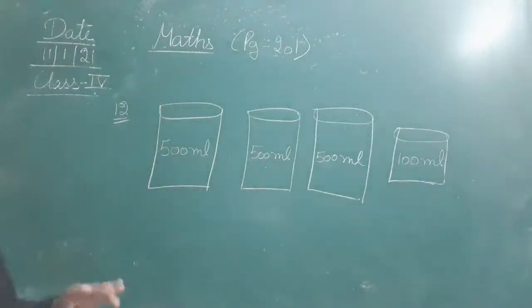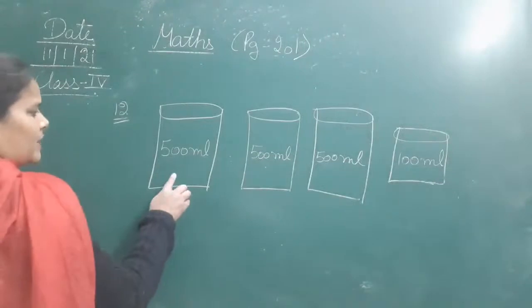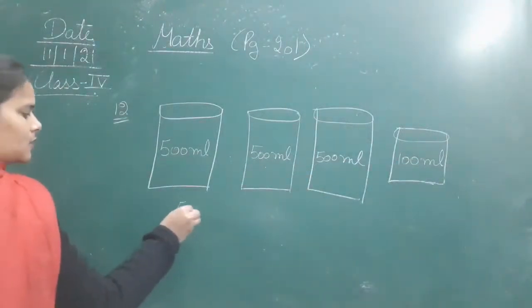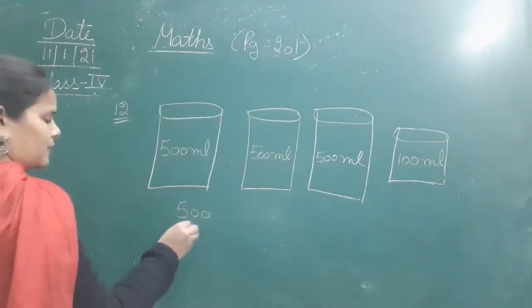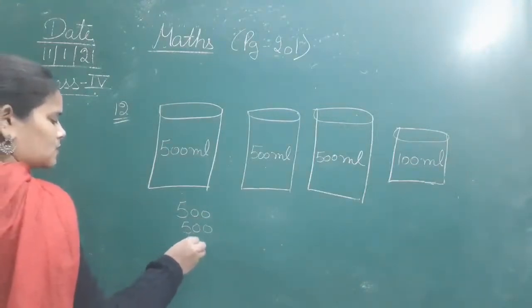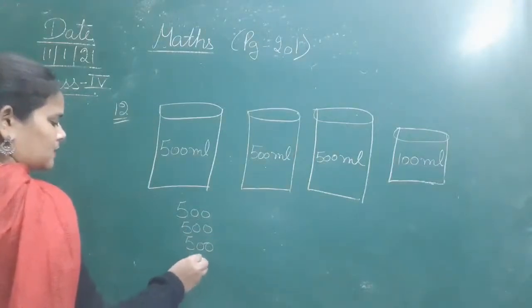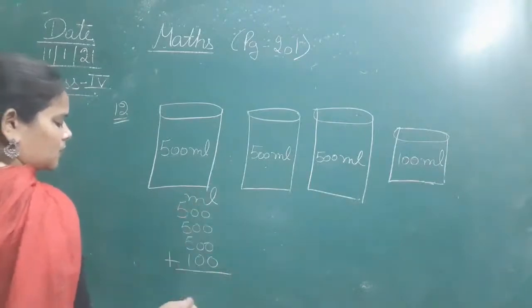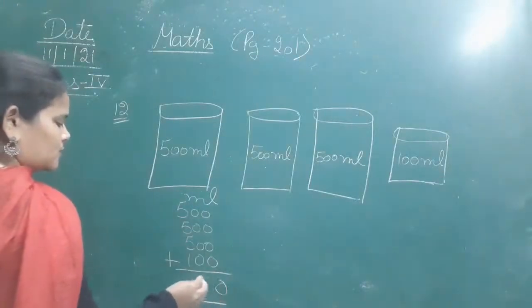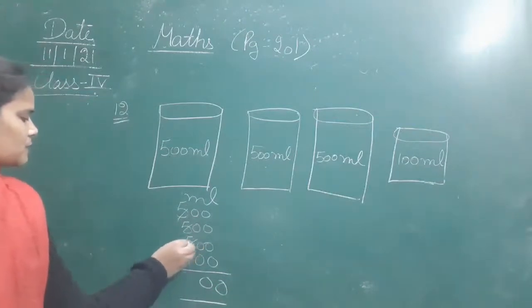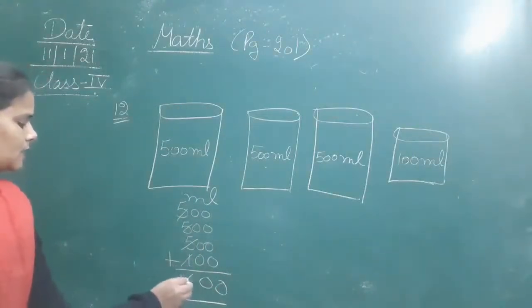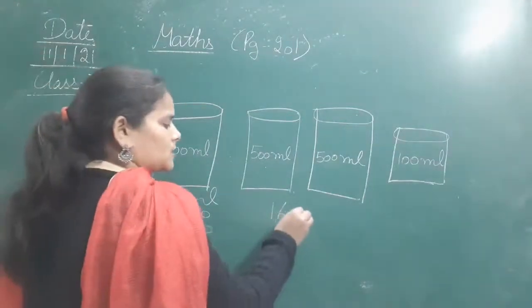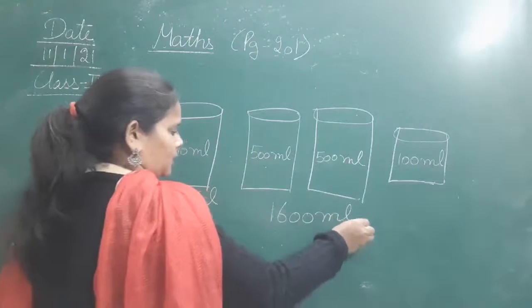Okay, that is important. So let's add 500 ml plus 500 ml plus 500 ml plus 100 ml. That is in ml only. So 5 plus 5 is 10, 10 plus 5 is 15, plus 1 is 16. That is 1600 ml. So you can measure 1600 ml milk.